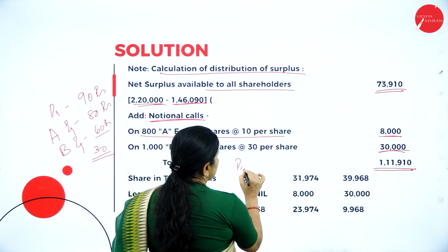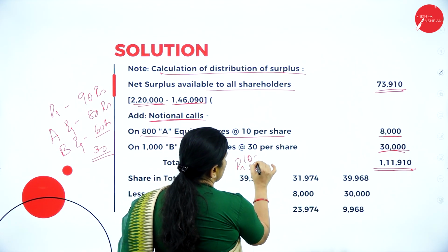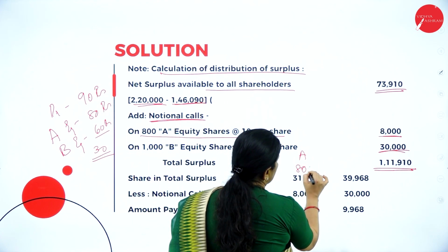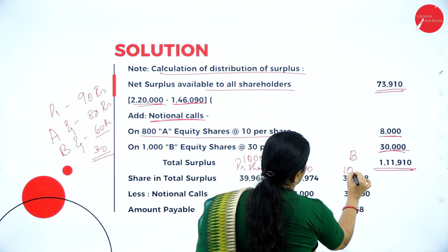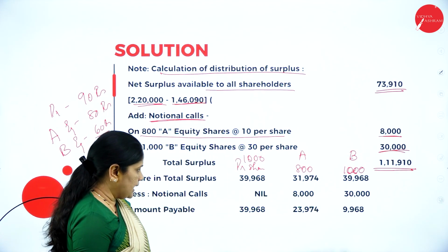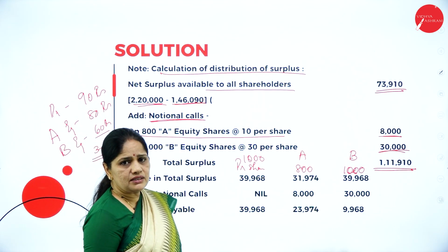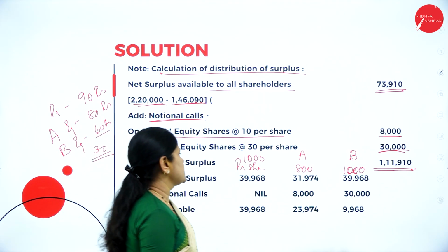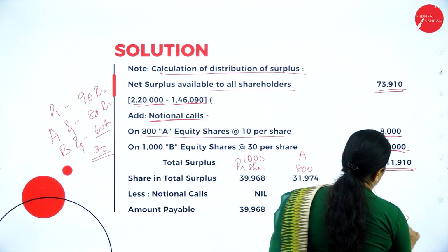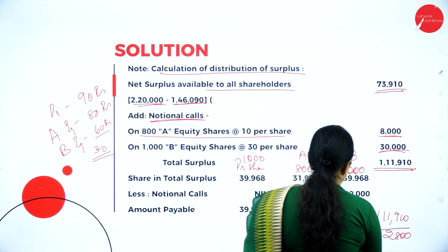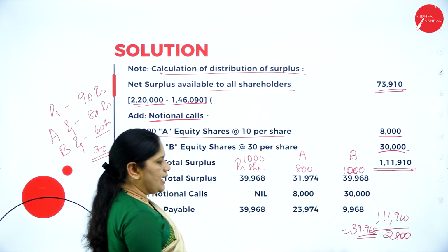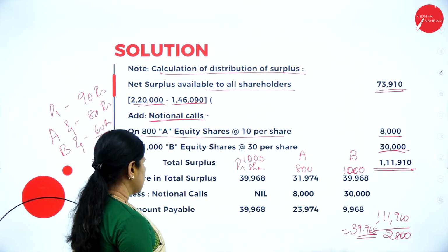So this amount I have to share among these three categories of shares. Now I'll write here, these are the preference shares, which is 1000 preference shares, and these are the A equity shares, that is 800. This is the B equity shares, which is 1000. So 1,11,910 I am dividing among 2,800 shares. 1,11,910 divided by 2,800 comes up to 39.968. So per share I am getting 39.968.